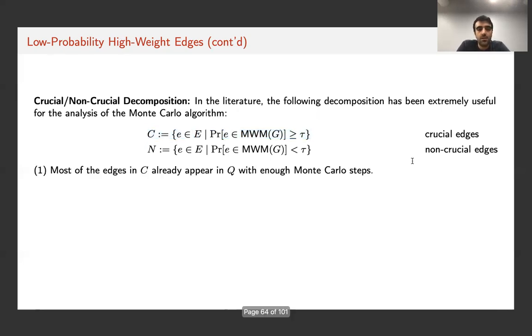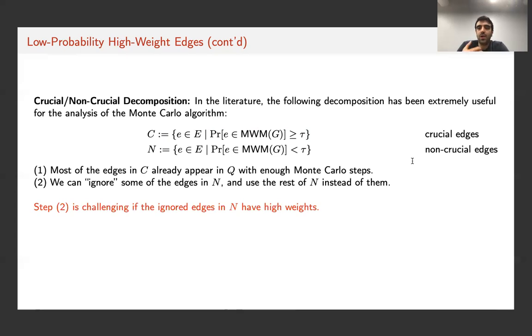then this partitioning can be useful for several reasons. First, most of the crucial edges will appear in our subgraph Q that we query, so long as the Monte Carlo steps are large enough. So in each step of the Monte Carlo algorithm, each one of the crucial edges appears with probability at least tau. So if we repeat the Monte Carlo algorithm for say 1 over tau steps, or some large constant times 1 over tau, then the vast majority of the edges in C will appear in our subgraph Q.